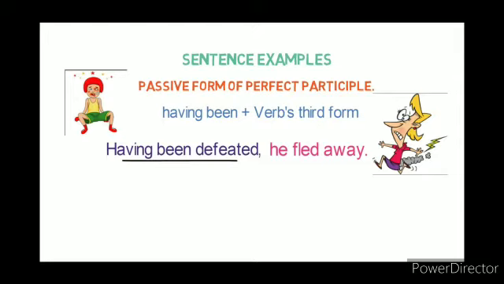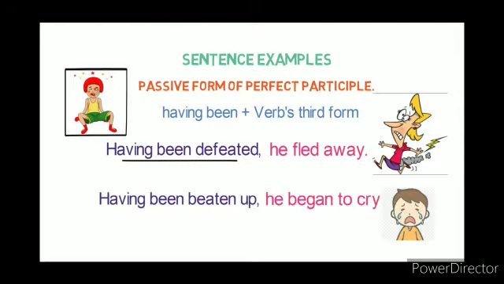Now we'll see a passive form of perfect participle example. Having been plus the verb's third form. Having been defeated, he fled away. Here the first action of being defeated is completed and the second action of fleeing away is performed. Let's see the second example. Having been beaten up, he began to cry. Here the first action of being beaten is completed and the second of crying started. So here having been beaten is the perfect participle.